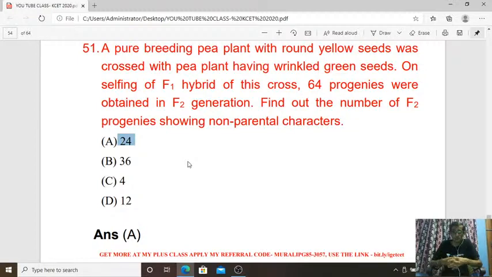Now it is 64. So if you take 64, then 36:12:12:4. The 12 and 12 mean non-parental characters, so it is 24. And 4 is the parental character, 36 is the parental character. In 9:3:3:1, the 3:3 is the non-parental, and 9 and 1 are the parental. Now if you take 64 progenies, then 24 is the right answer. So question number 51, answer is A.